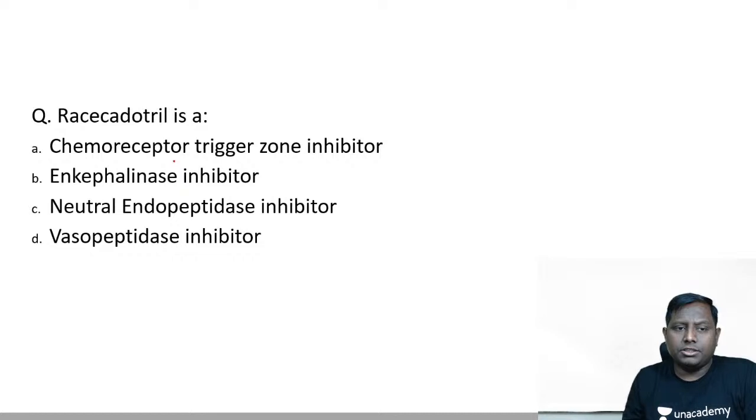Now, the options are very close and the terms are a little confusing here. You must have heard about certain drugs like Ecadotril, Sacubitril. Those are neutral endopeptidase inhibitors. They are mainly used in pulmonary artery hypertension.